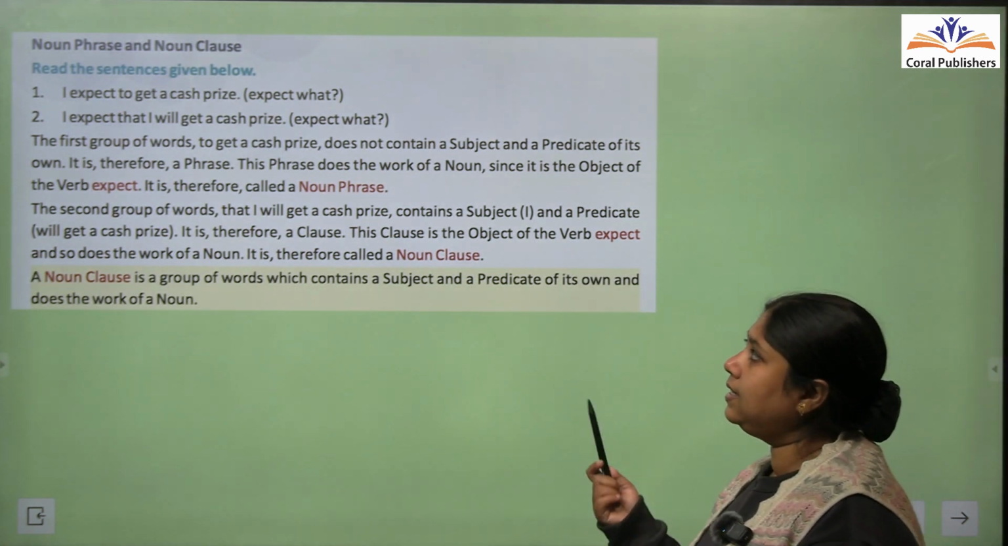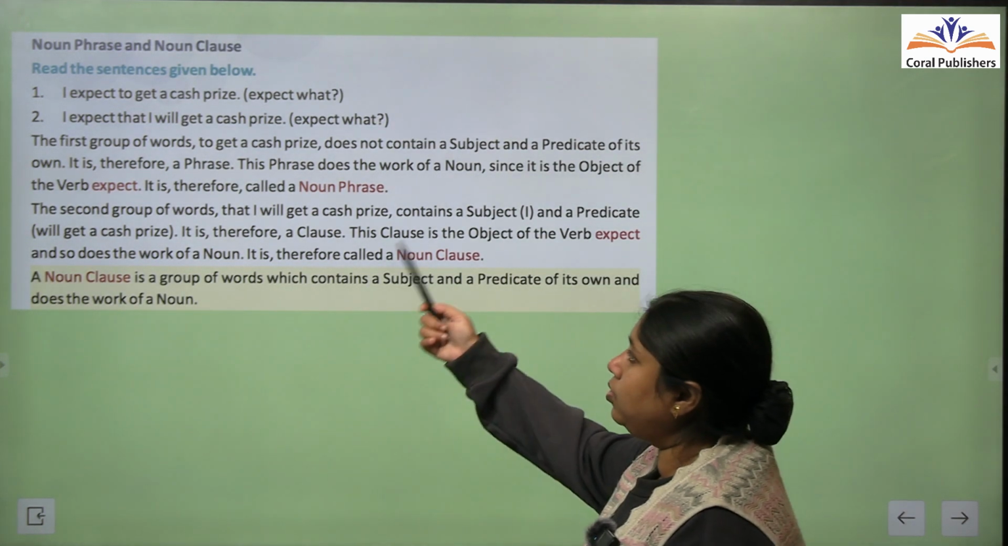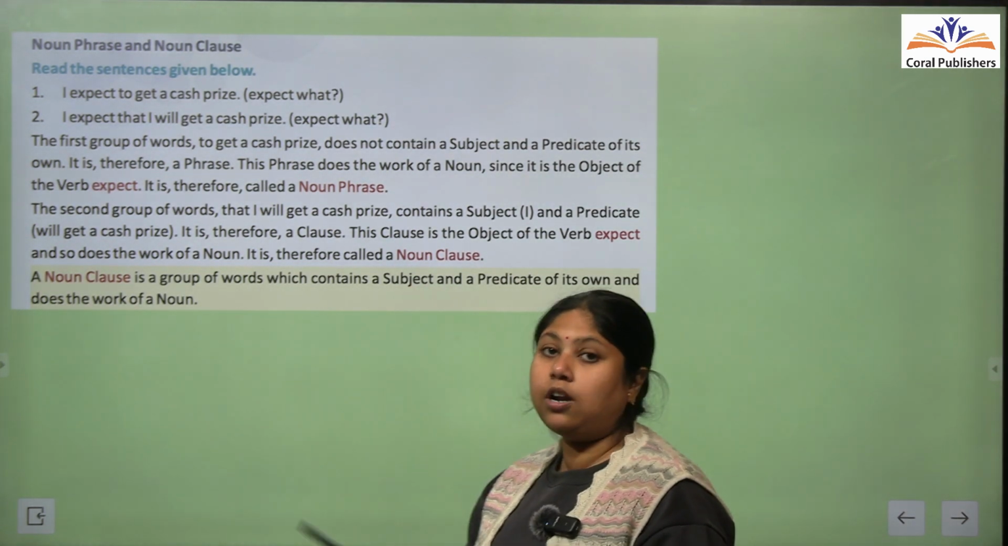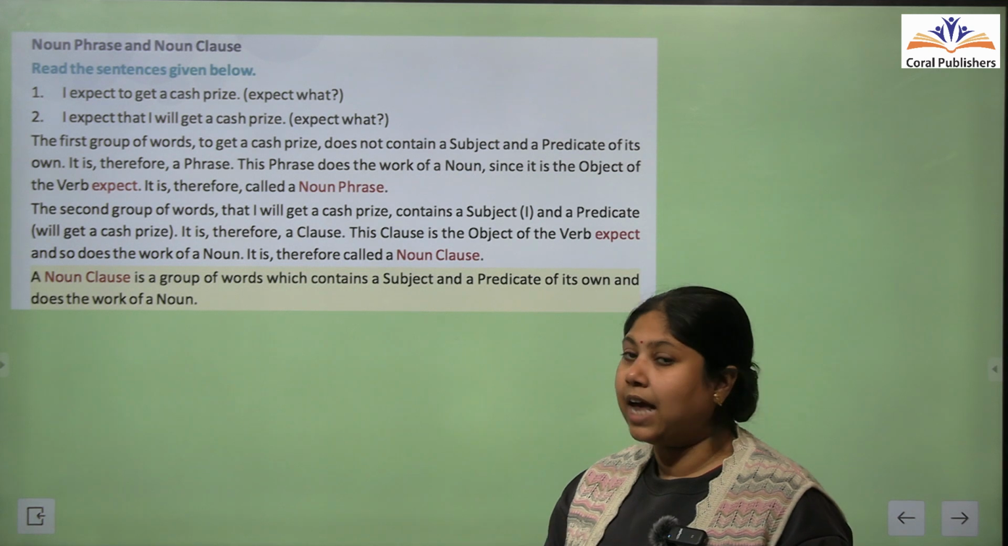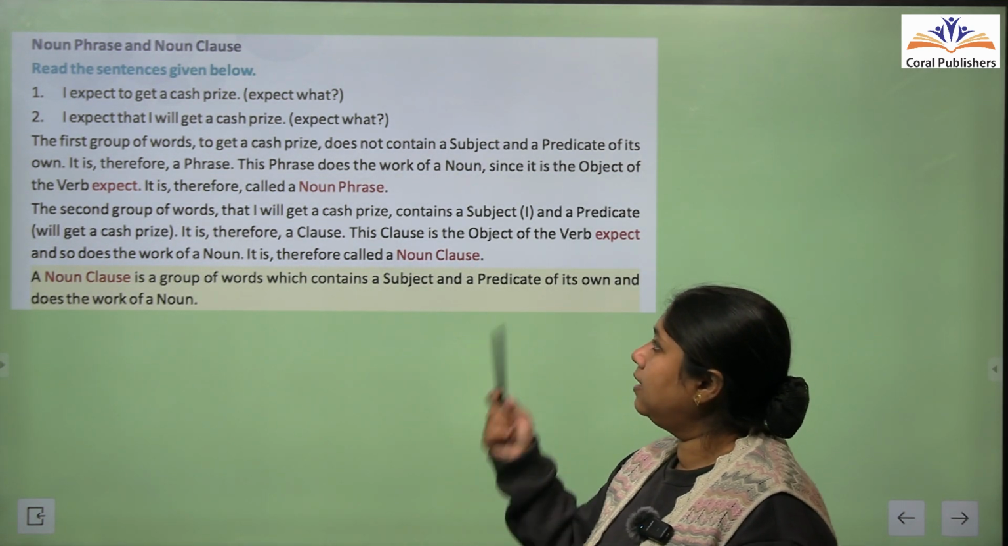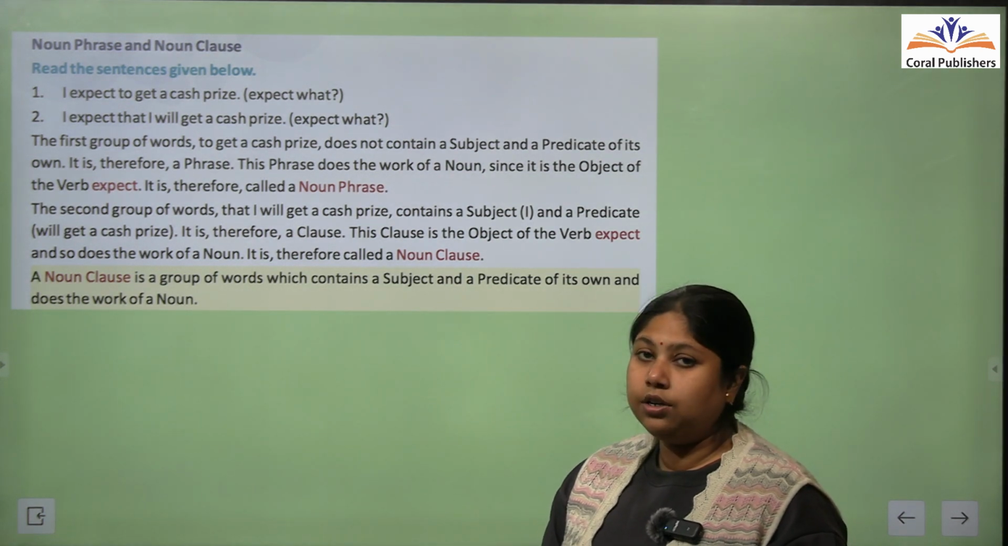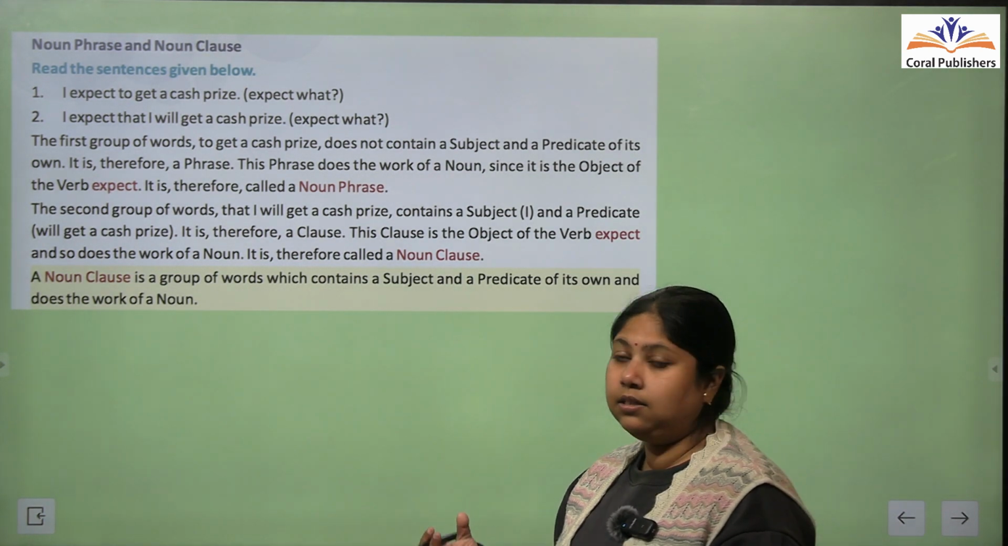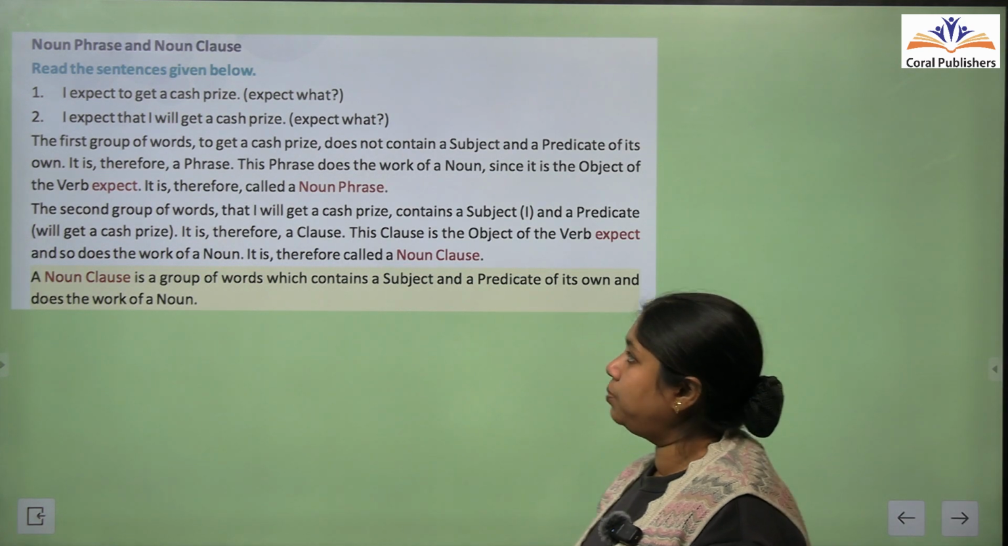Read the sentences given below. I expect to get a cash prize. What are you expecting? You are expecting a cash prize. I expect that I will get a cash prize. Again, what are you expecting? You are expecting that you would be getting a cash prize.